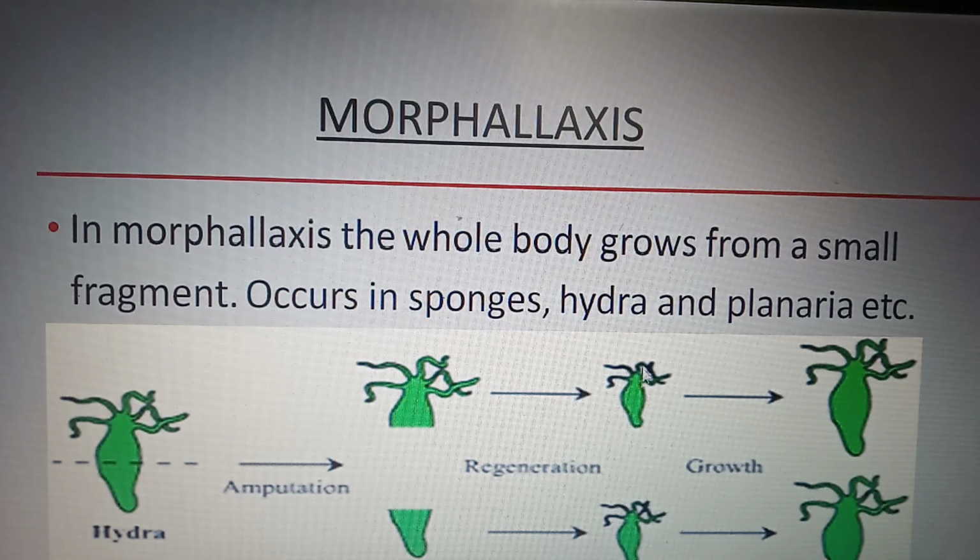Here, next regeneration occurs. It forms their lost parts. Upper forms its tail and lower forms its head, and growth occurs and forms a new individual.